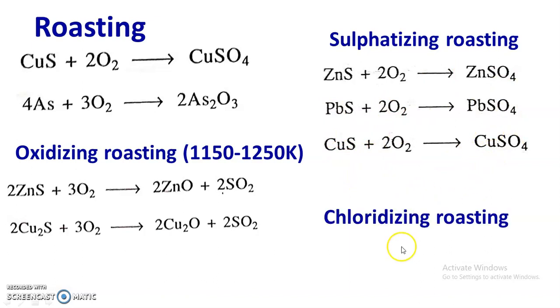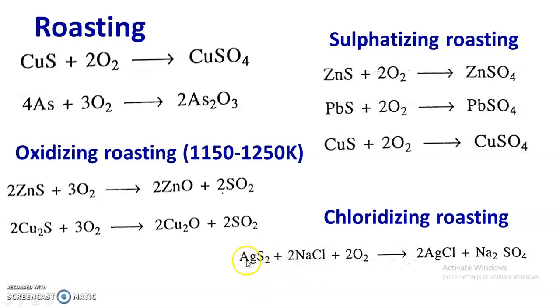Now the third type is chloridizing roasting. In chloridizing roasting, normally sulfide ores are mixed with metal chlorides or salts, and this mixture is roasted, and here the sulfide ores are converted into chloride ores.